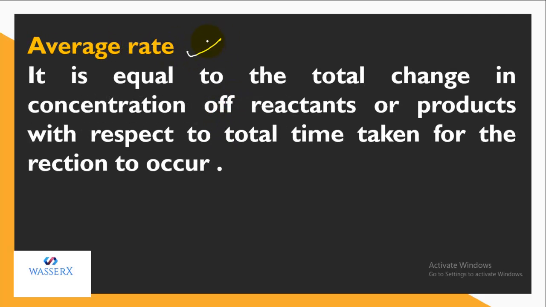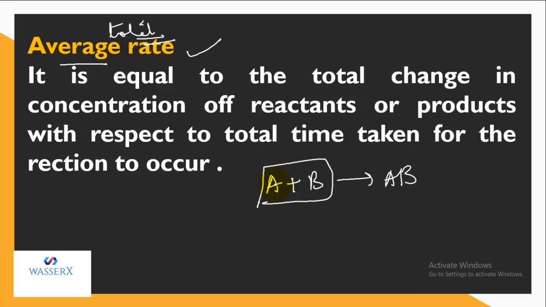First, we are doing average rate. Average means total rate, or you can say the total time taken for the conversion of reactant completely into product. Let's say I have a reaction where A and B react to give AB. So it is the total time taken for A and B to be completely exhausted and converted into AB.